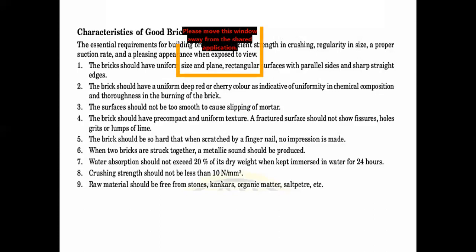Sorry, the surface should not be smooth. If the surface is smooth, there will be no friction, so the mortar will not bind with the brick. So it should not be smooth.